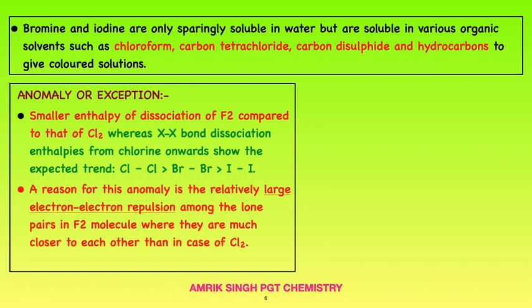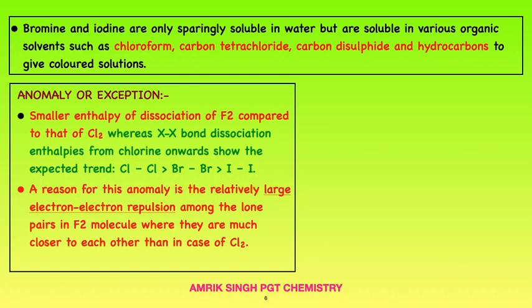Anomaly or exception: smaller enthalpy of dissociation for F2 compared to that of Cl2. Why is it so? Because fluorine is small in size and the bond is shorter, the bond dissociation energy should be higher than that of chlorine. Whereas X-X bond dissociation enthalpies from chlorine onward show the expected trend. Cl2 is maximum, then Br2, and then I2.